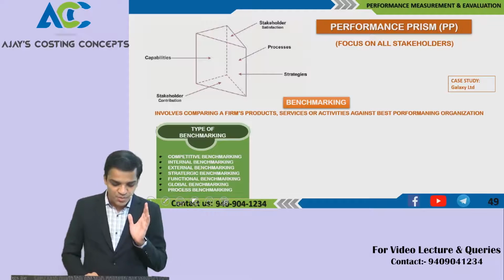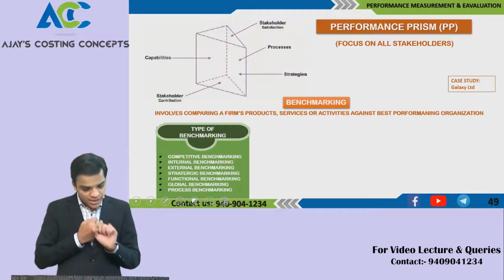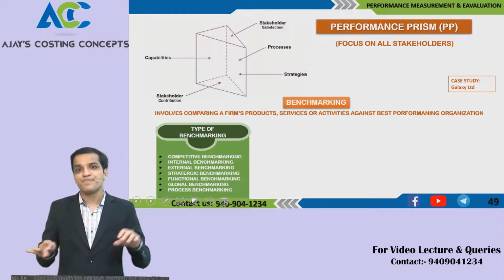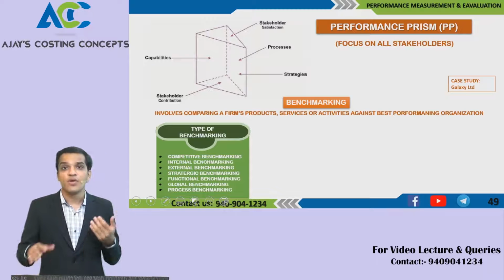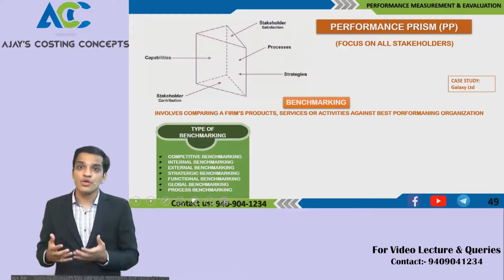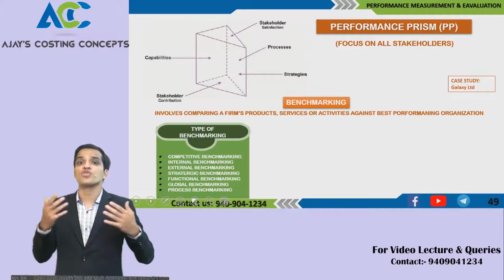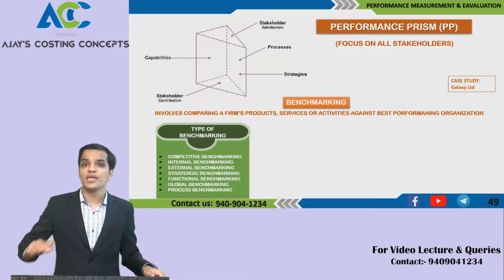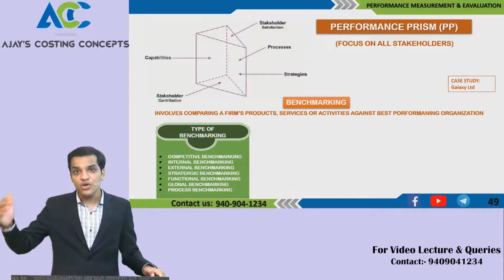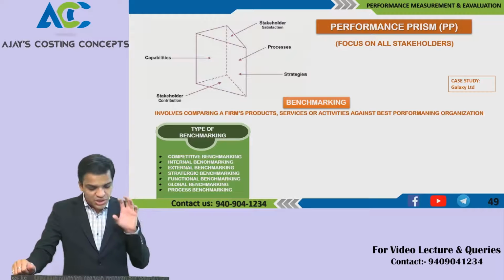What are the types of benchmarking? Competitive benchmarking, internal benchmarking, external benchmarking. In benchmarking you set your standards for comparison. What was your previous standard, what is your current standard, how have you performed, what was your backlog, how the performance has been done. Second thing is internal benchmarking, which you do within the internal organization. External organization benchmarking, you do strategic benchmarking.